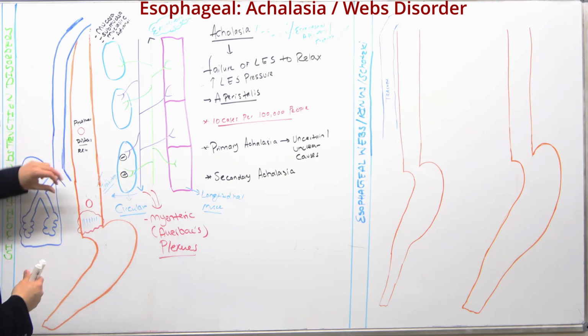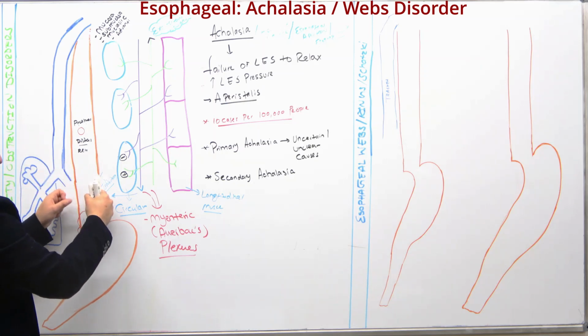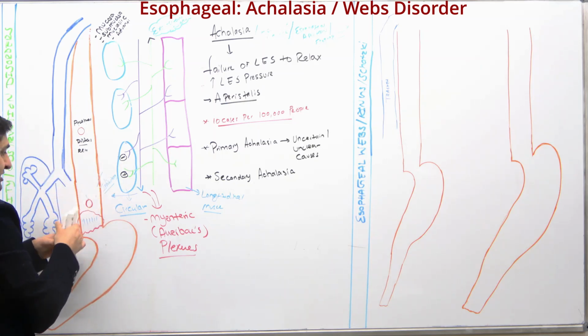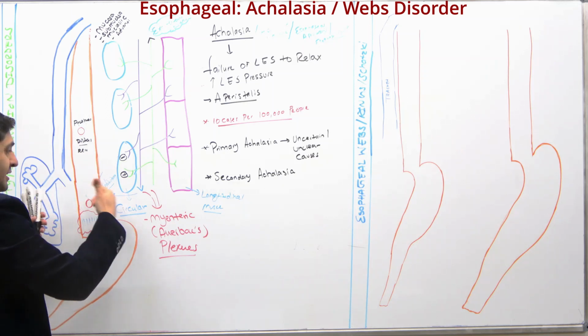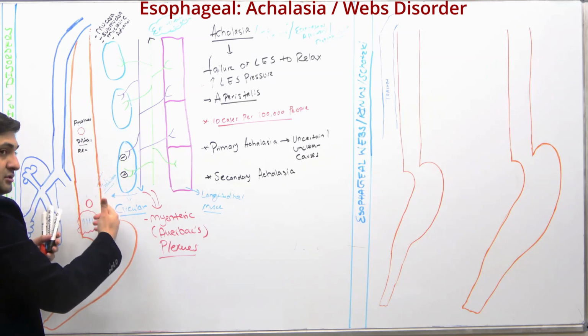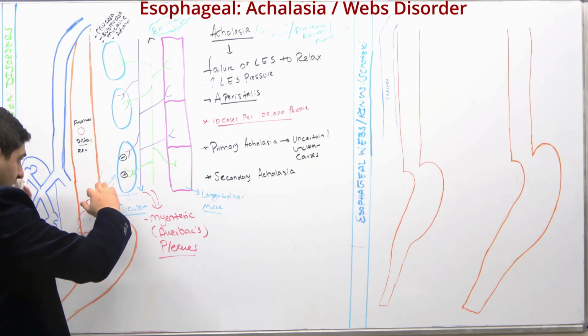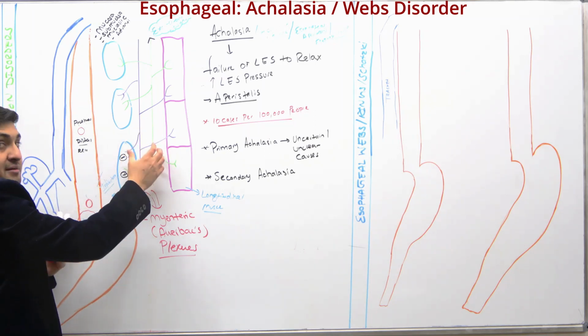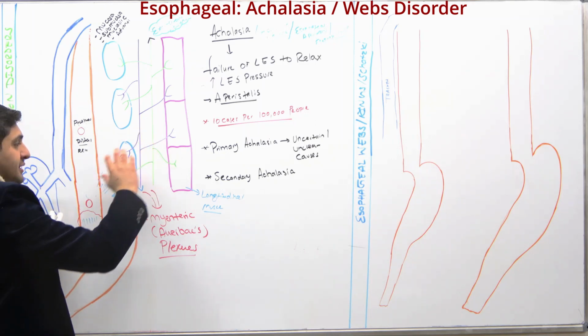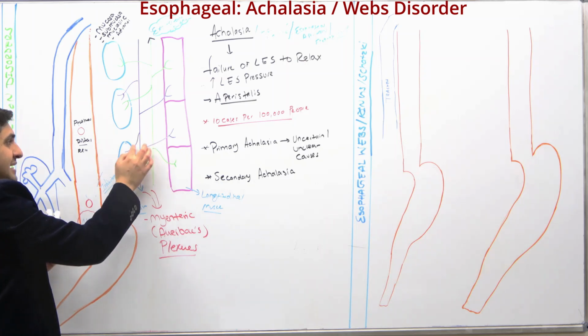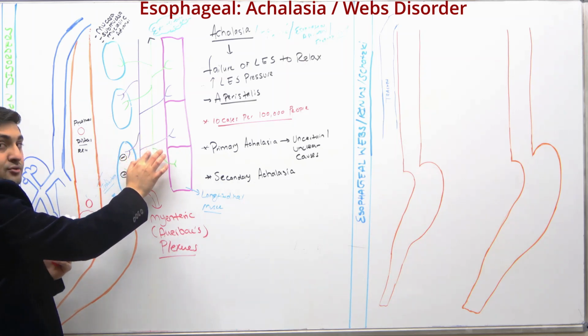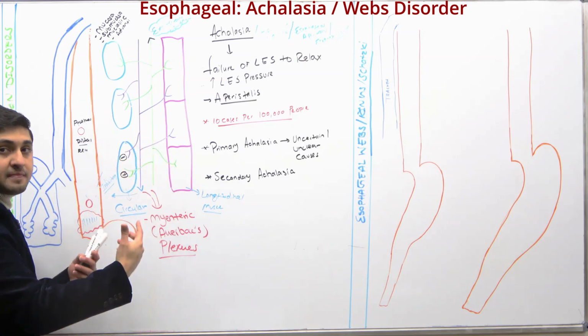Remember, whenever the food comes in here, that causes stretch, and then it's sensed by the sensory nerves, and they bring the sensory information to this myenteric plexus, right? And when they bring it to the myenteric plexus, it is sensed by the ascending and descending neurons, and they'll respond based on that.